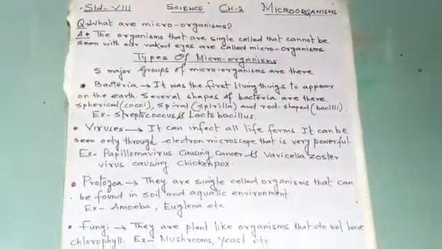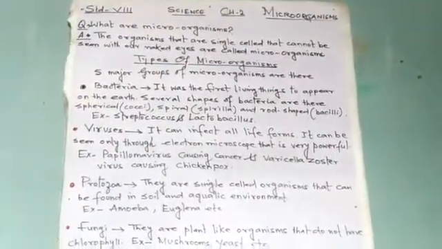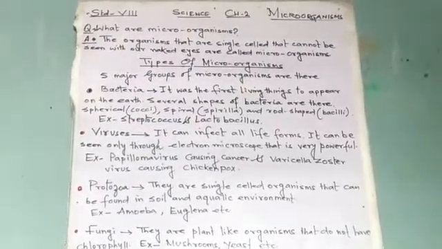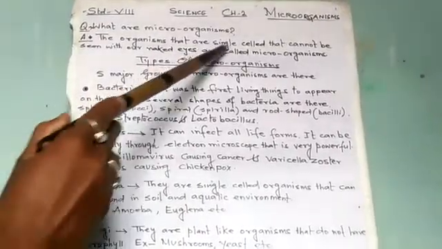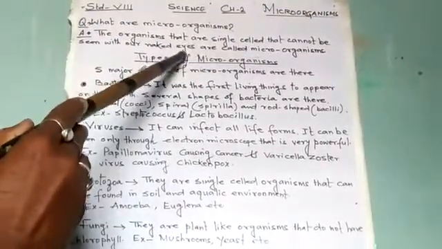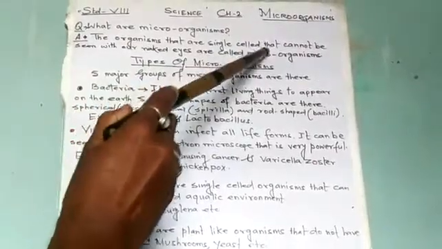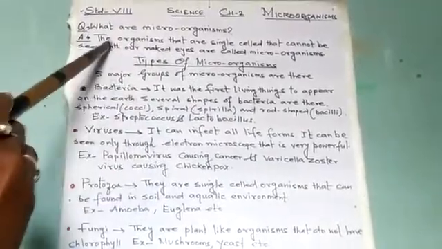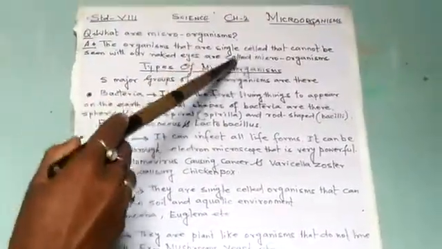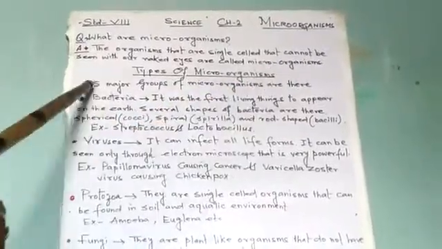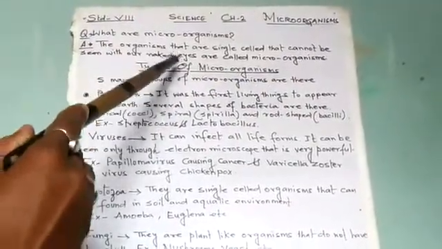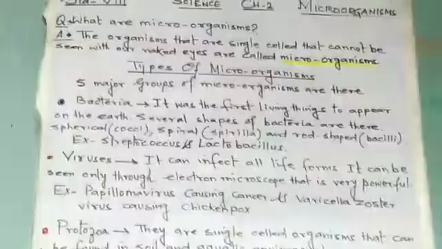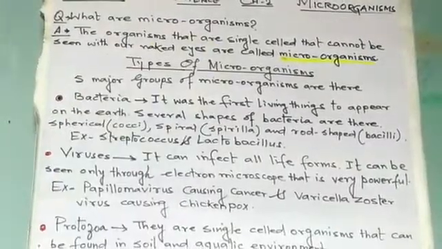As we all know, micro means small, that cannot be seen with our naked eyes. So what are microorganisms? The organisms that are single celled, that cannot be seen with our naked eyes, are called microorganisms.